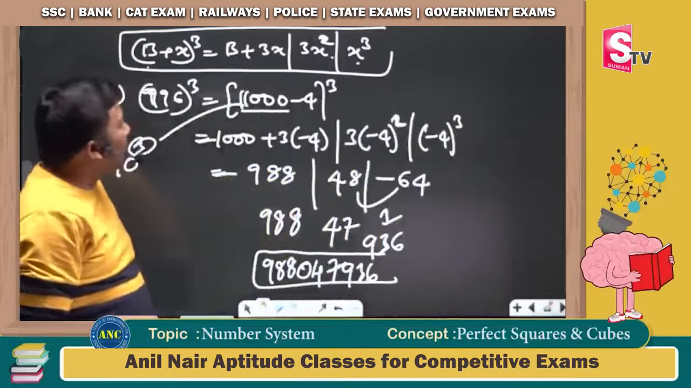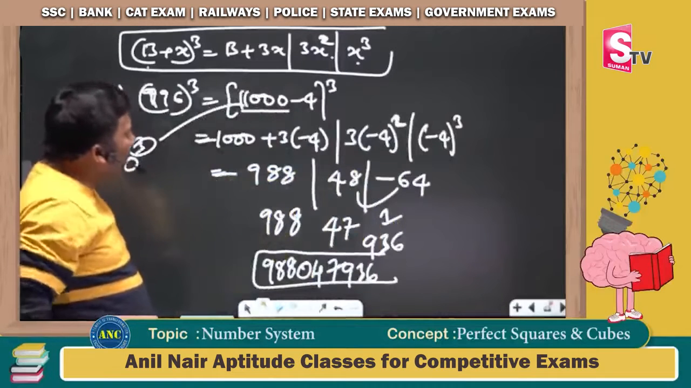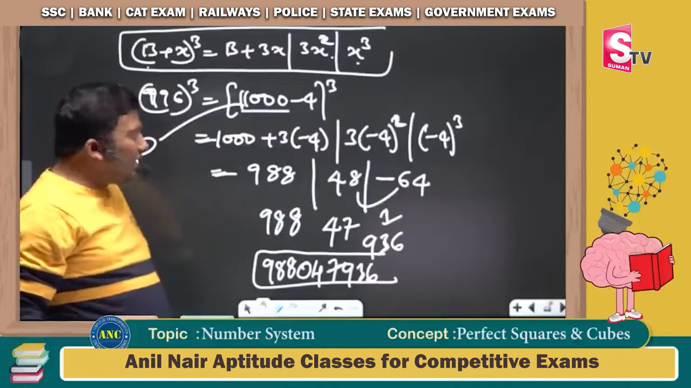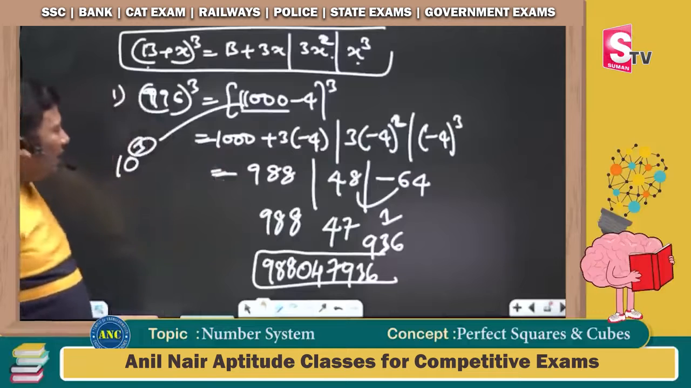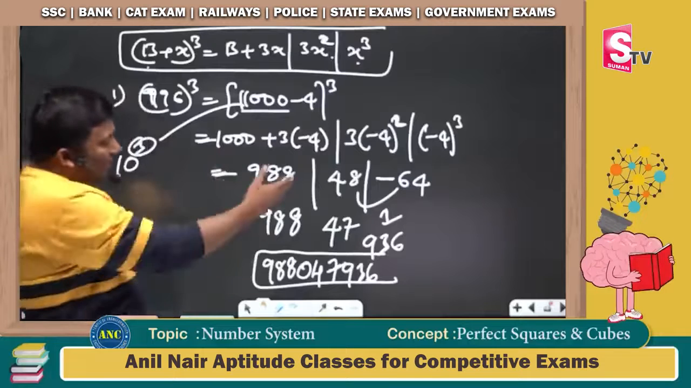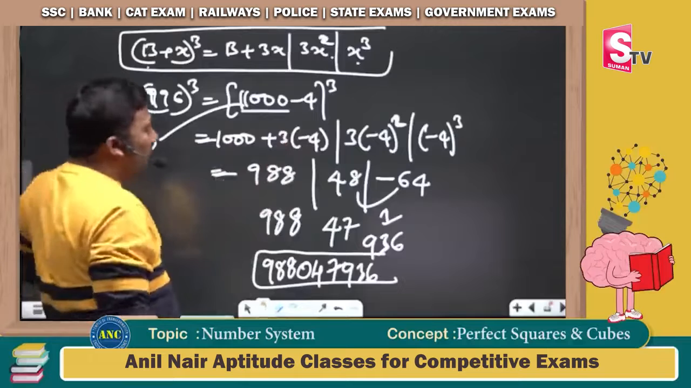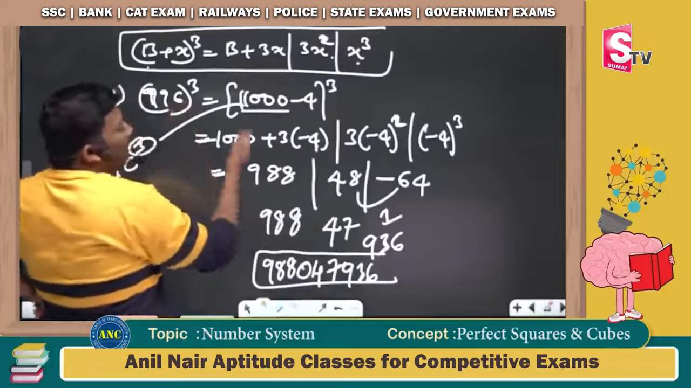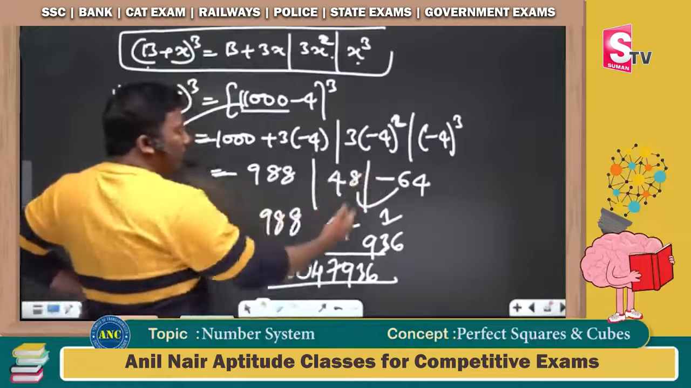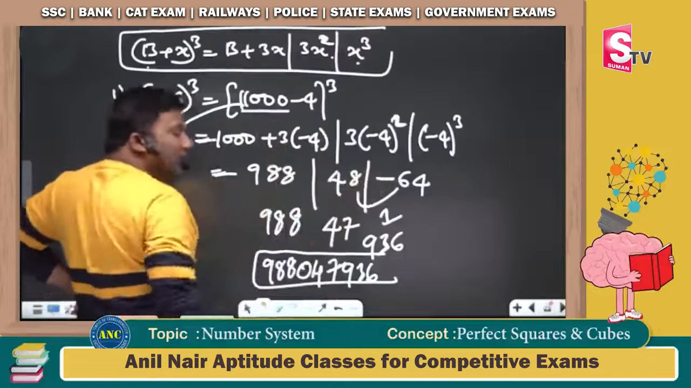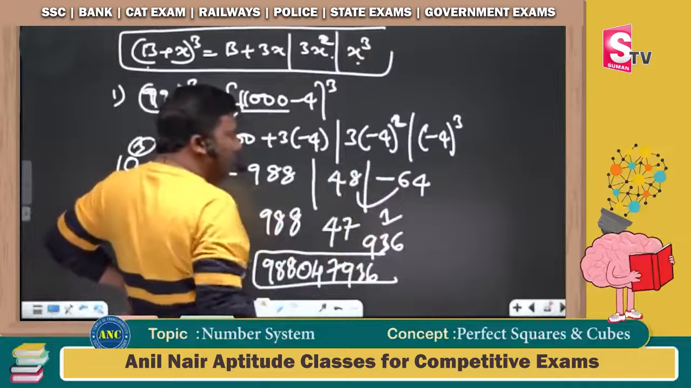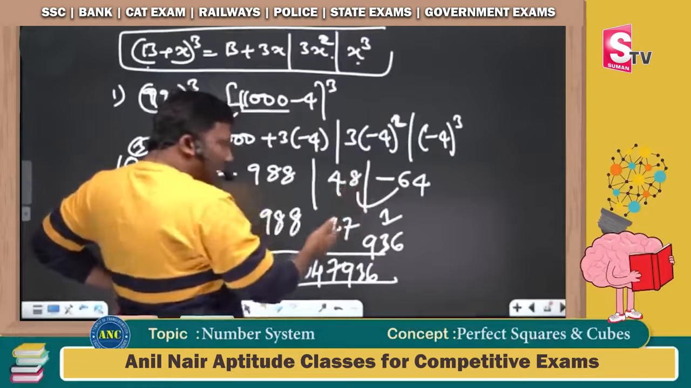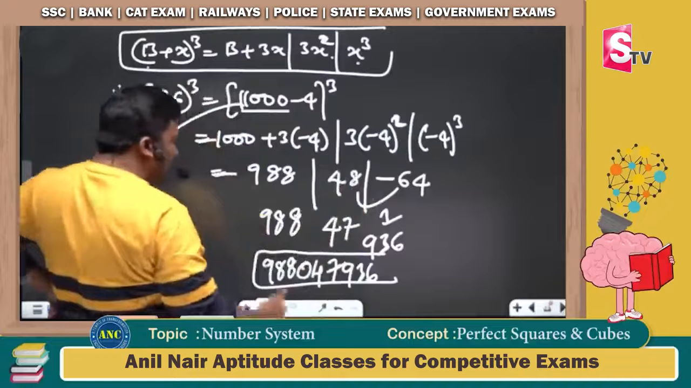996 whole cube. 1000 minus 4 power 3. b plus 3x, 3x square and x cube. 1000 minus 12 is 988. 16 3s are 48. Minus 4 cube is minus 64. If I cube a positive number, I will not get a negative number. 1 is carried on a base 1000. 1000 minus 64 is 936. 48, 1 carried. Remaining is 47.